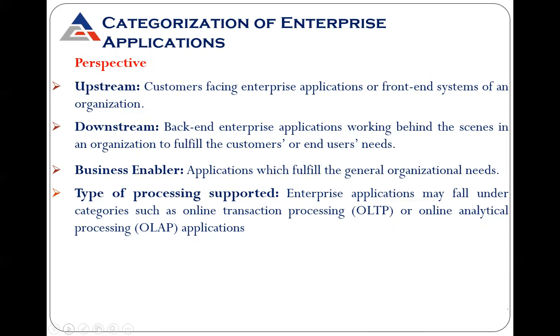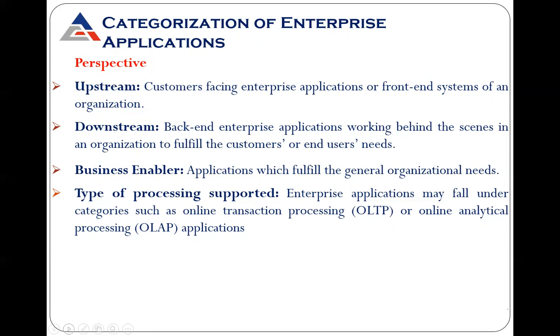First comes the upstream. This is the customer facing enterprise application or front end system of an organization. If we are using any website, suppose we take an example of Facebook, we are using their front end.